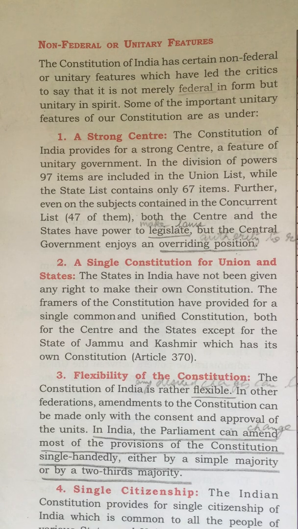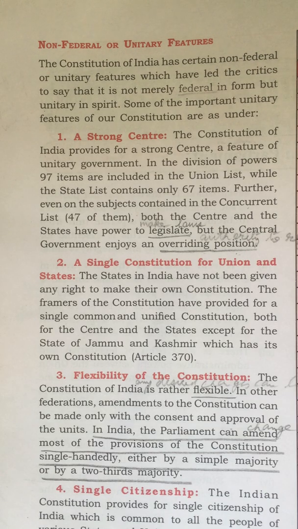Now the second unitary feature is a single constitution for union and states. The states in India have not been given any right to make their own constitution. Altogether there are 28 states in India, and they do not have any separate constitution of their own. They do not have any state constitution.